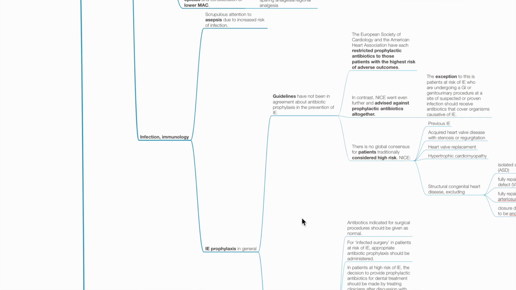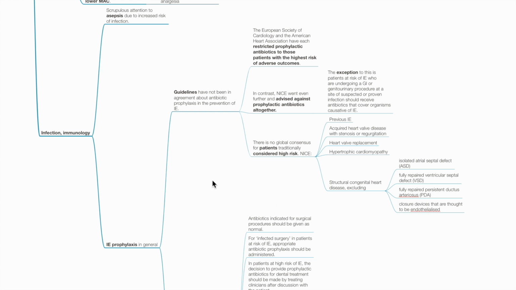Infection and immunology. Scrupulous attention to asepsis due to increased risk of infection. Patients with Down syndrome have impaired immunity. Regarding infective endocarditis prophylaxis in general, guidelines have not been in agreement about antibiotic prophylaxis in the prevention of IE. The European Society of Cardiology and American Heart Association have each restricted prophylactic antibiotics to those patients with highest risk of adverse outcomes, and NICE advised against prophylactic antibiotics altogether. The exception to this is patients at risk of IE who are undergoing GI or genitourinary procedure at a site of suspected or proven infection.